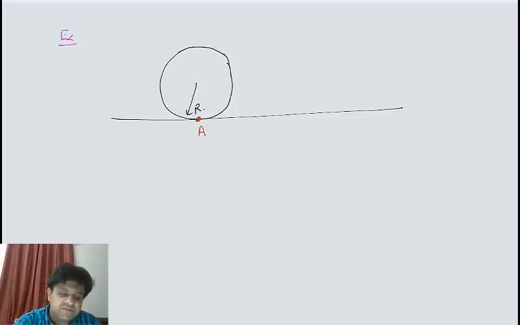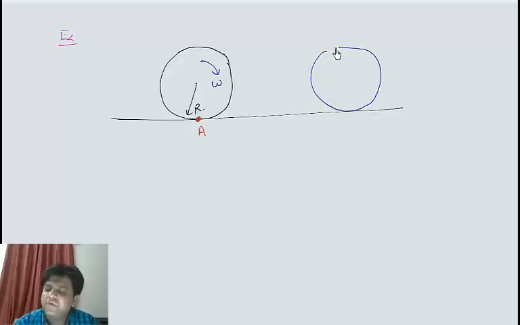Now this wheel is rotating with the angular velocity omega. So as soon as this wheel covers angle pi, this point A will get moved to this topmost point, and the new position of the wheel will become this, and this point A will move to this position A dash.